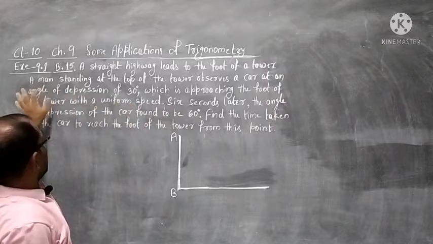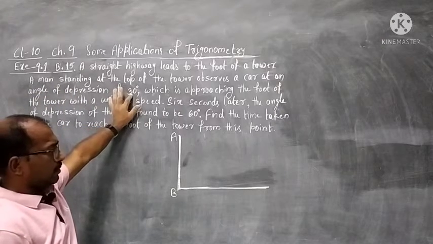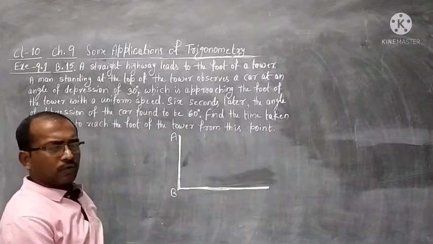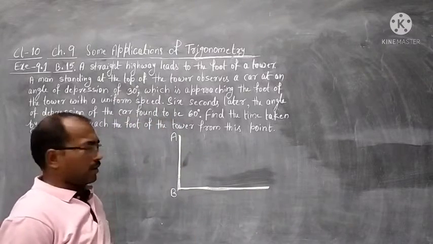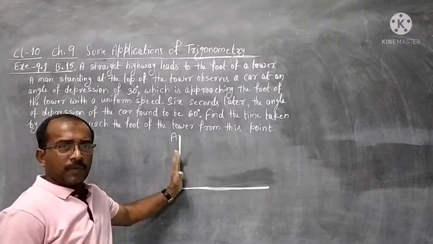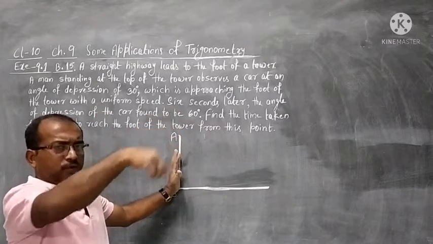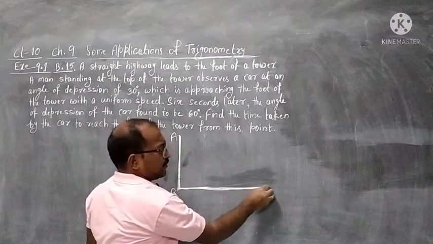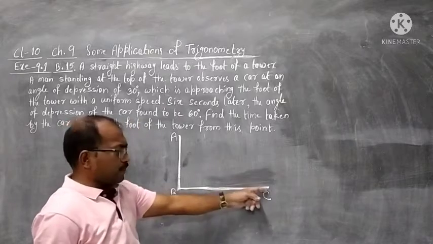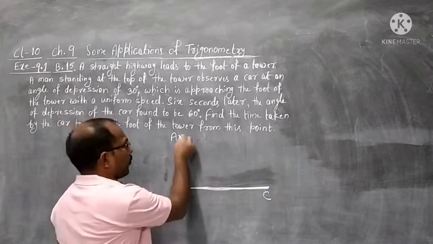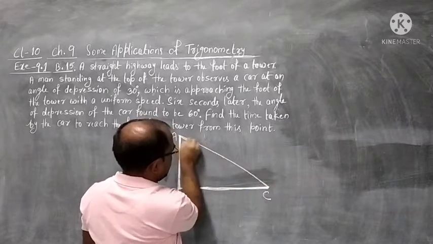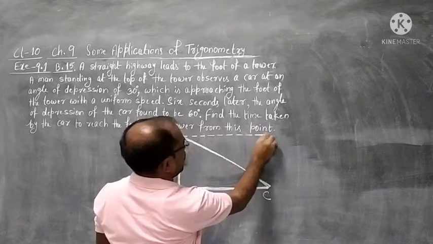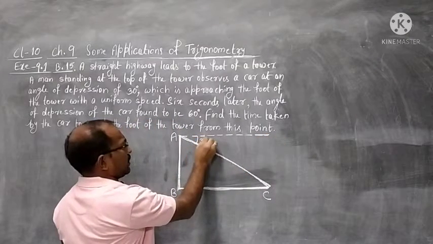He observes a car at an angle of depression of 30 degrees. Just imagine, some of you may have a house along the roadside. You are on the top of the building and this man is on the top of the tower. The moment you looked at the car, it was coming towards your home. Suppose here you saw a car. The car is below your eyesight, so an angle of depression is formed. You have to show the angle of depression with the line of sight. This angle is 30 degrees.